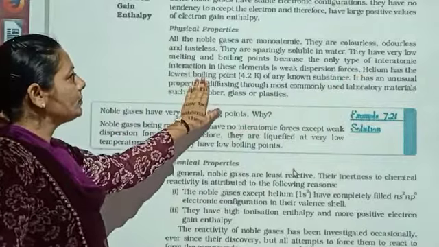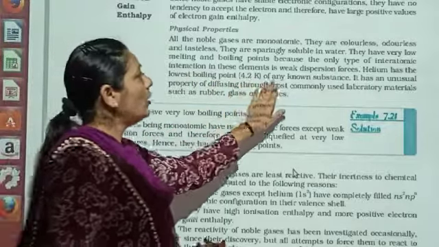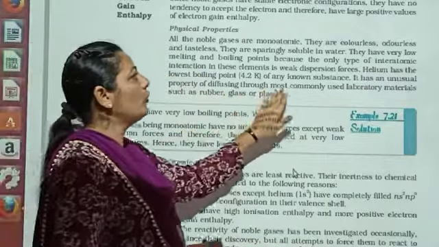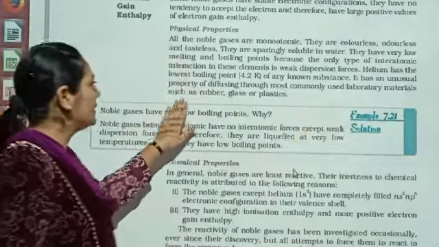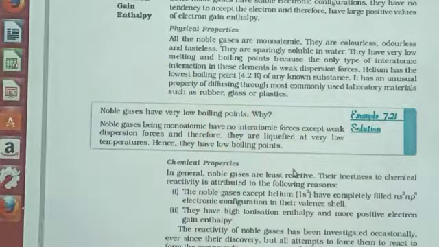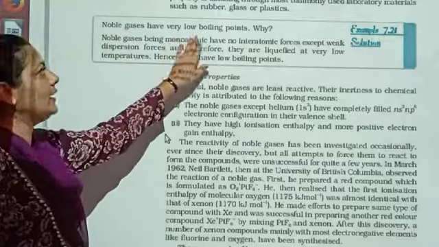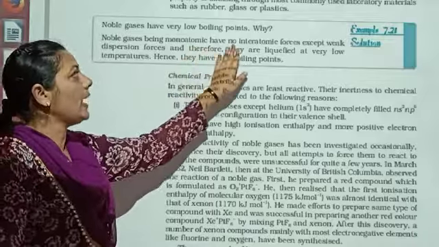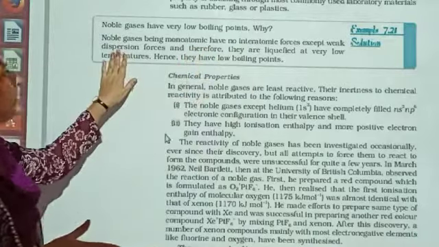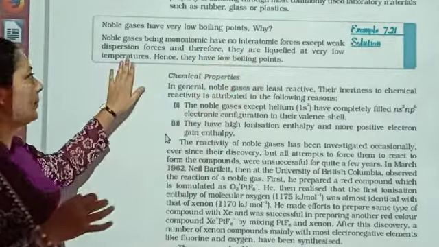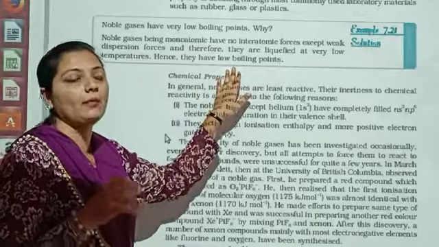Helium has the lowest boiling point, that is 4.2 K, of any known substance. It has an unusual property of diffusing through most commonly used laboratory materials such as rubber, glass or plastic. So dear student, you have to remember the uses of the helium. See, one more question is asked over here. Noble gases have the very low boiling point. Why? So your answer is over here. Noble gases being monoatomic have no interaction forces except the weak forces of dispersion, and therefore they are liquefied at very low temperature. Hence they have a low boiling point.